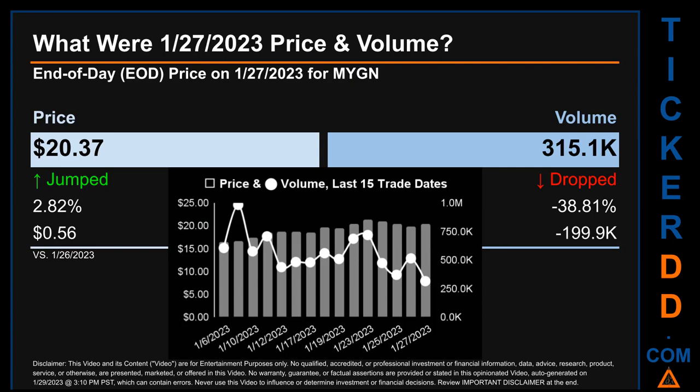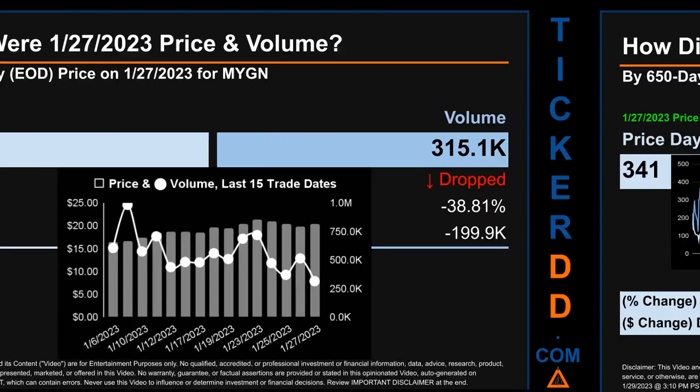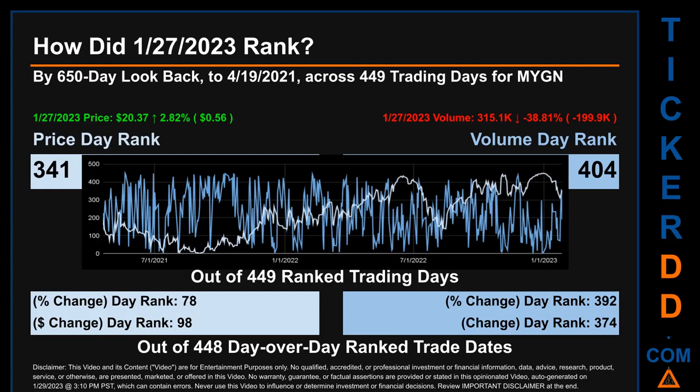Across a range of $5.02, the max and minimum end-of-day price were respectively 21.41 and 16.39. Volume saw a range of 668.6 thousand, from a day low of 315.1 thousand to a day high of 983.7 thousand.